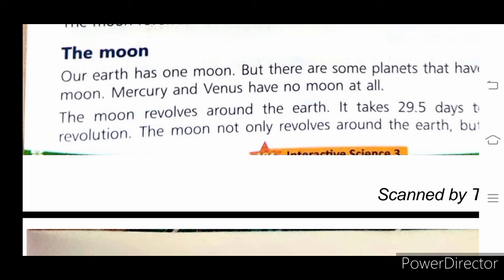The moon is about 3,84,400 kilometers away from the Earth. There is no air on the moon. Children, the distance of the moon from the Earth is 3,84,400 kilometers. Okay, so the moon is 3,84,400 kilometers away from the Earth, and children, on the moon there is no air. So here we are completing the topic about the moon.